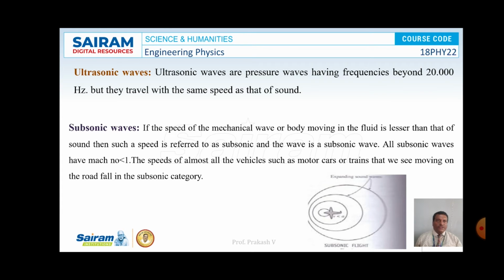In the picture you can see a vehicle that moves at subsonic speed, such that the sound waves produced by it are overtaking it, as shown. Since the speed of the vehicle is less than the speed of sound, the sound waves produced by it are moving ahead of it, or moving away from it, as shown in the picture. The Mach number of subsonic waves is observed to be less than 1. So that's the characteristic of subsonic waves.